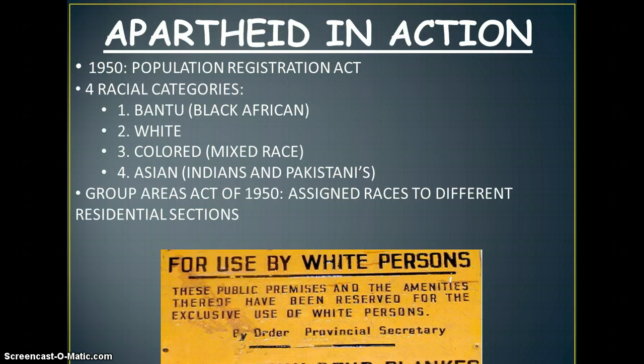In 1950, the Population Registration Act came into play. There were four racial categories: the Bantu, which were the black Africans; the white; colored, which were mixed races; and then Asian, Indians and Pakistanis. These groups were restricted in the 1950s to only live in specific residential areas.